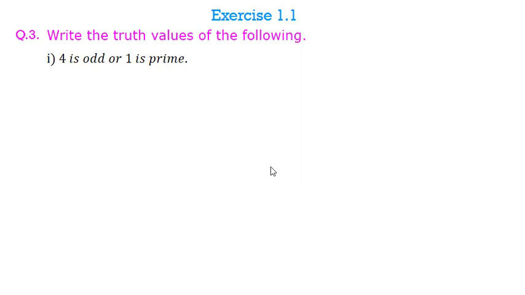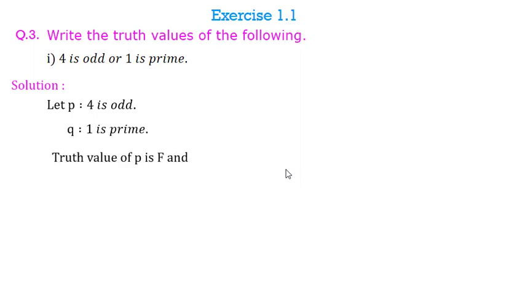Write the truth value of the following. So far we have written the compound statements in symbolic form. Now we have to check their truth values also. So first question is 4 is odd or 1 is prime. Now I will take a statement P as 4 is odd and statement Q as 1 is prime.